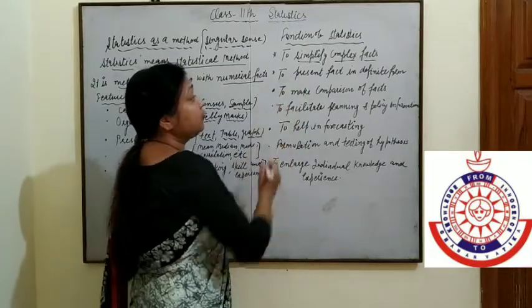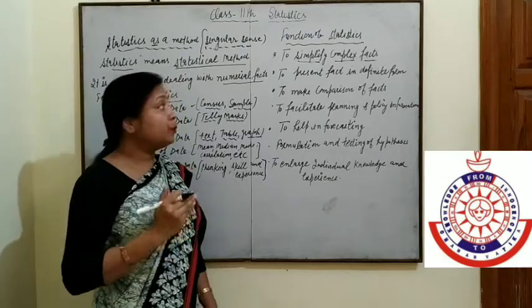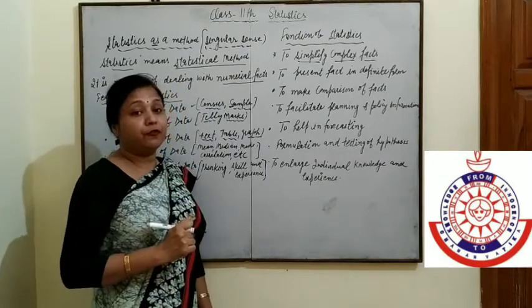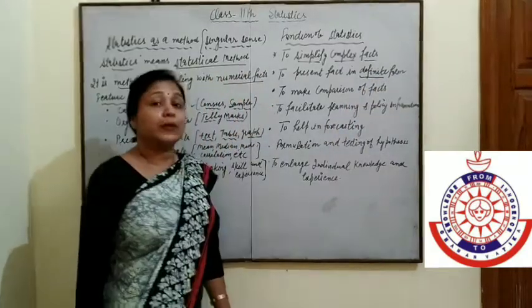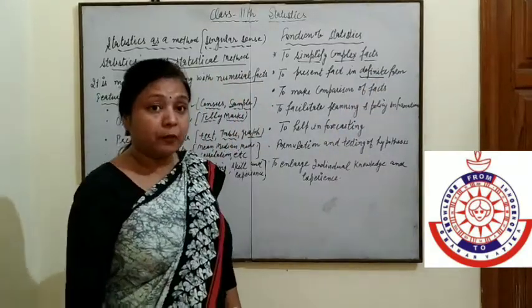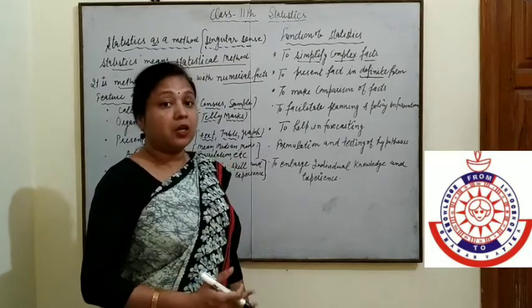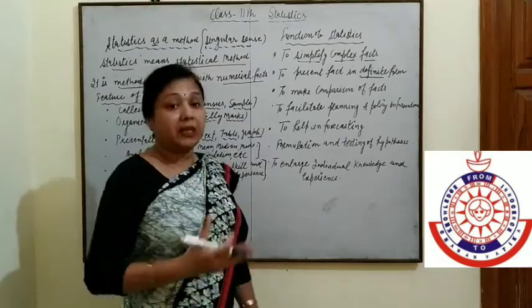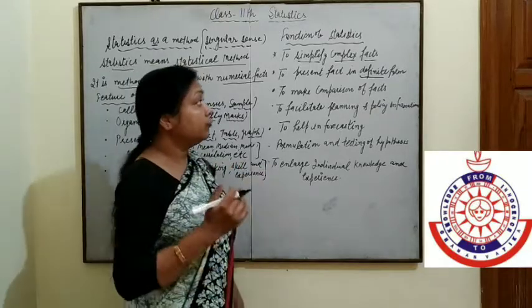Second is to present facts in definite form. The definite form is known as quantitative information. Statistics gives quantitative information; abstract and qualitative information is not used for the facts.